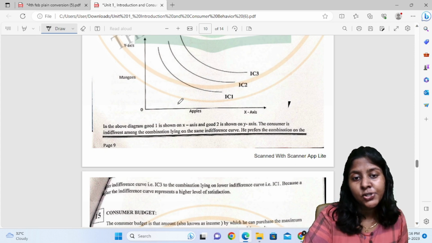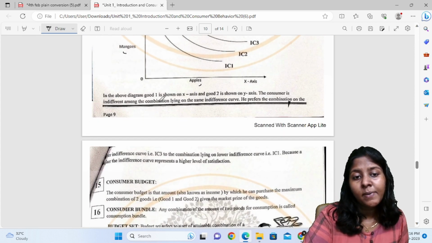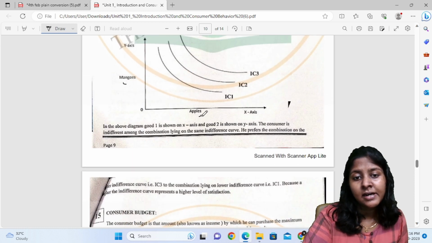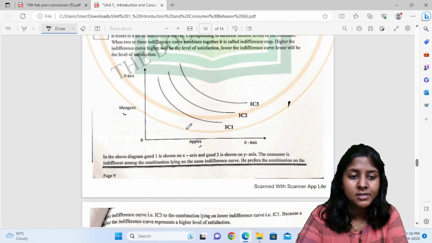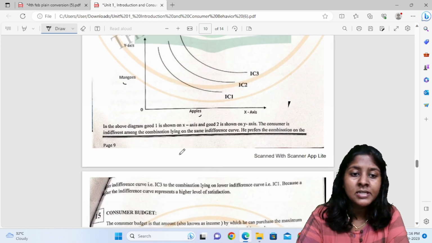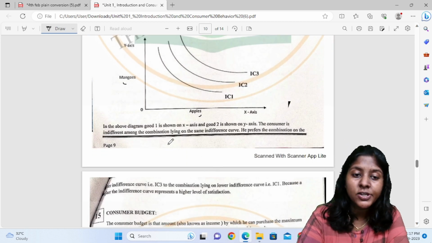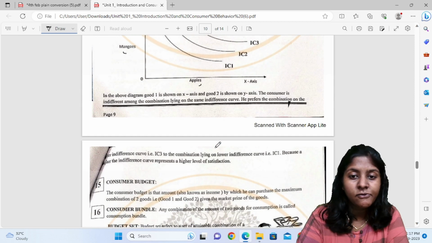Again, the combinations of two goods are given, apples and mangoes. In the above diagram, good one, that is apple, is shown on the x-axis and mangoes on the y-axis. The consumer is indifferent among the combinations lying on the same indifference curve.